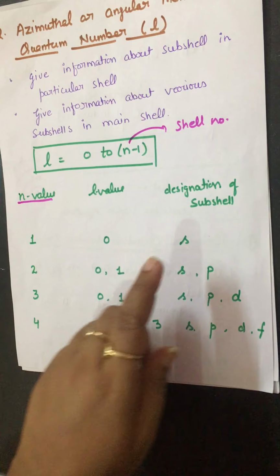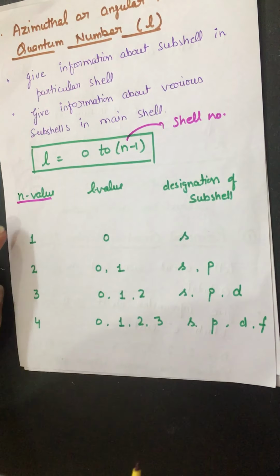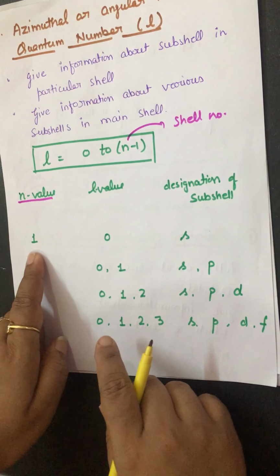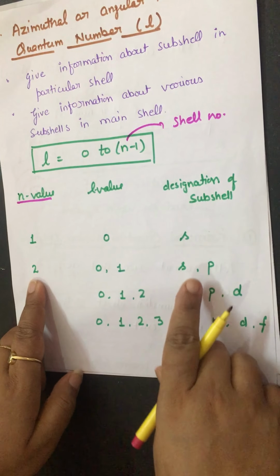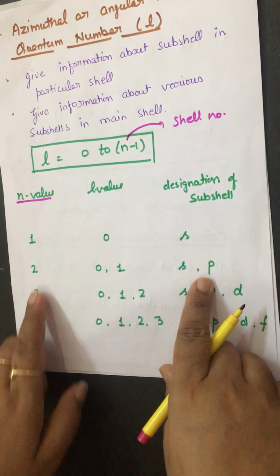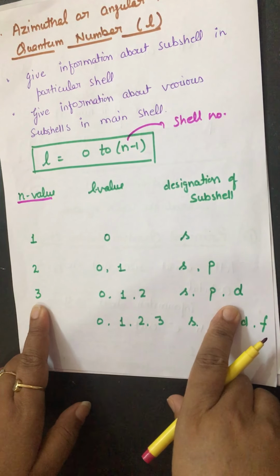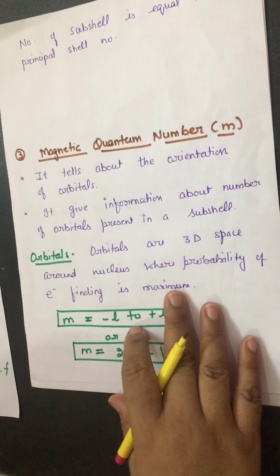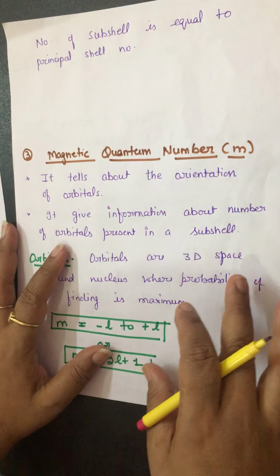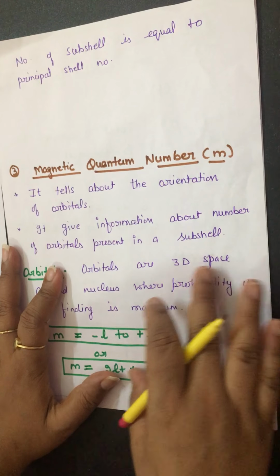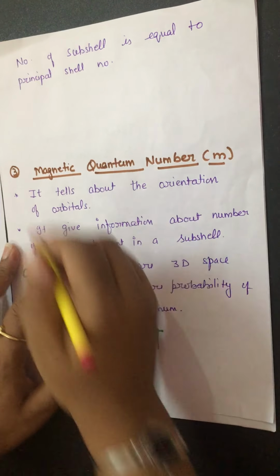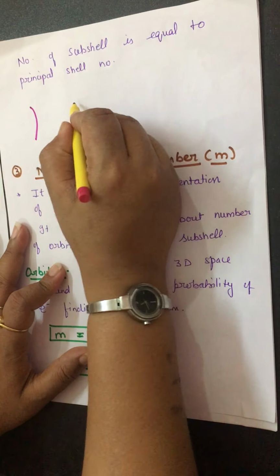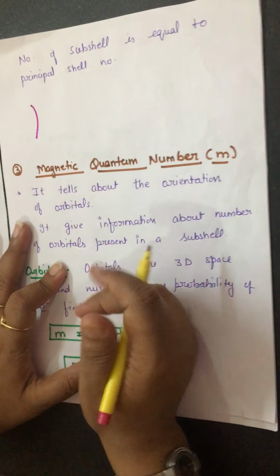Right? So isn't the number of subshells equal to the shell number? The first shell has 1 subshell, the second shell has 2 subshells, the third shell has 3 subshells, the fourth shell has 4 subshells. So what can we say, in summarized form? The number of subshells is equal to the principal shell number. I gave you this in your last video also.